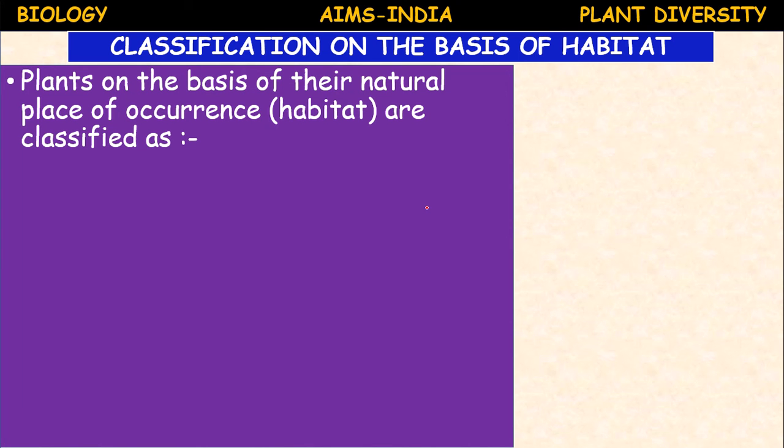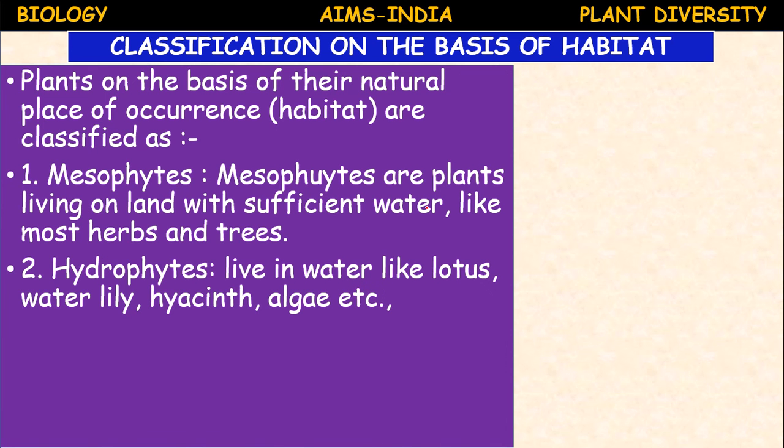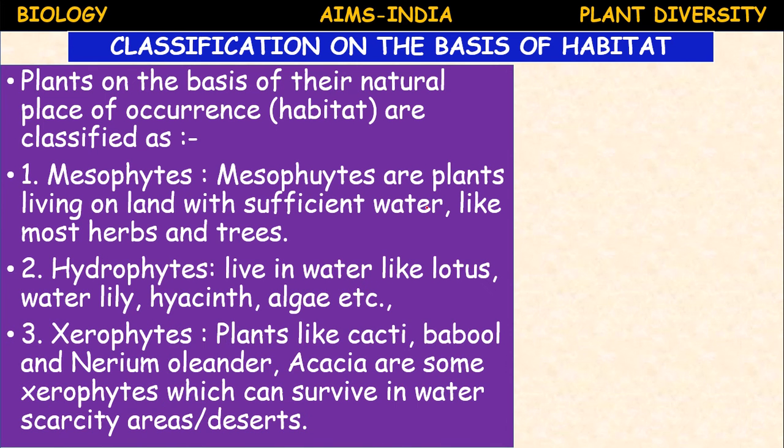Plants on the basis of their natural place of occurrence, that is habitat, are classified as mesophytes, hydrophytes, and xerophytes. So there are different habitats. Mesophytes means the plants living on land with sufficient water, like most herbs and shrubs come under this category, mesophytes.